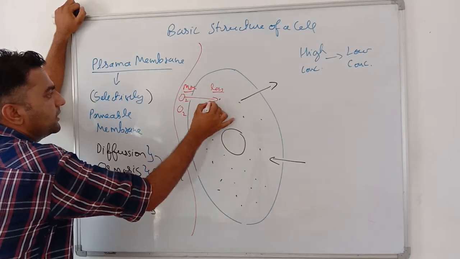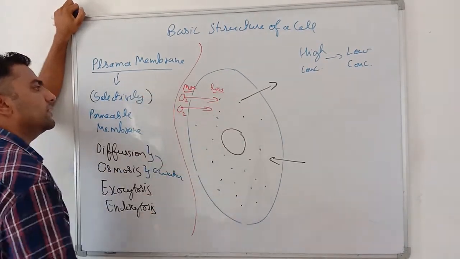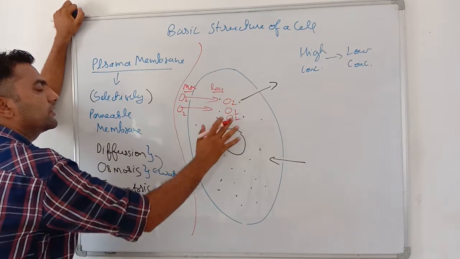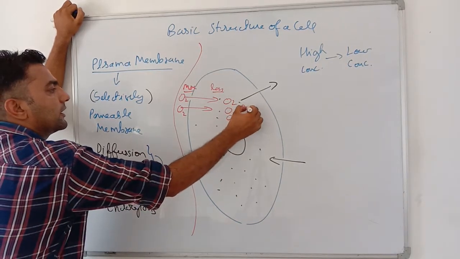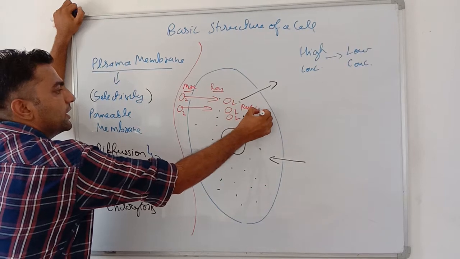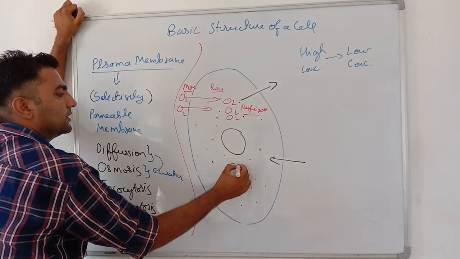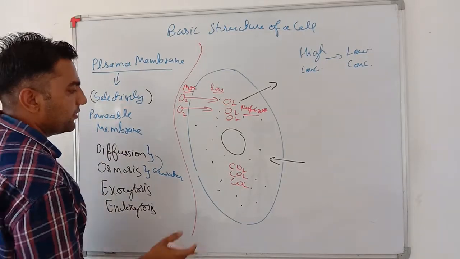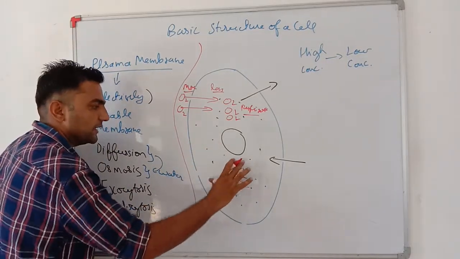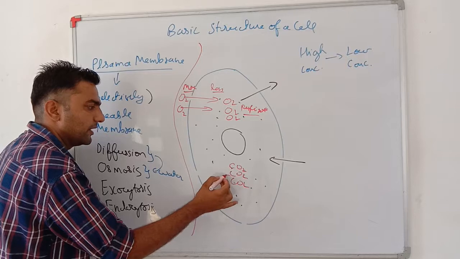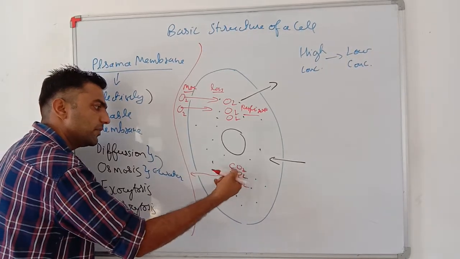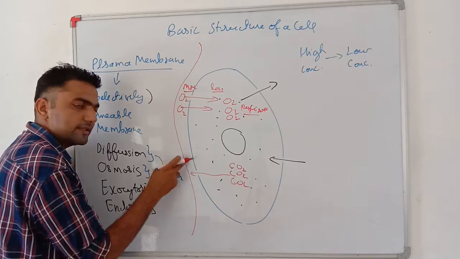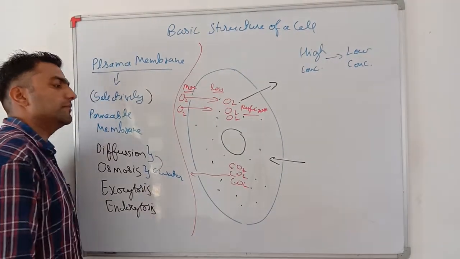So what happens is that oxygen goes into the cell. Now there is a lot of oxygen in it. After that, the respiration process takes place, and in respiration, carbon dioxide is produced. When carbon dioxide is produced, its concentration increases in the cell, then by diffusion it goes to a place where there is less concentration of carbon dioxide and it comes out.